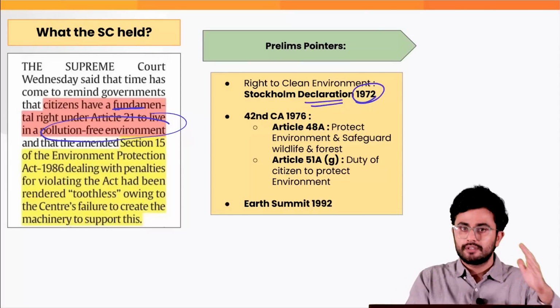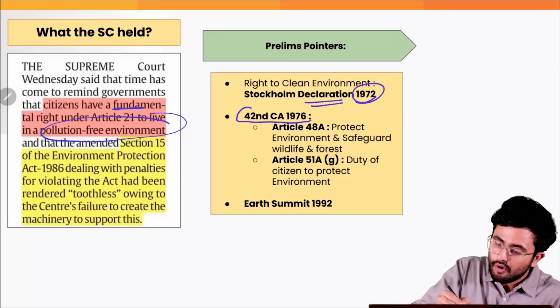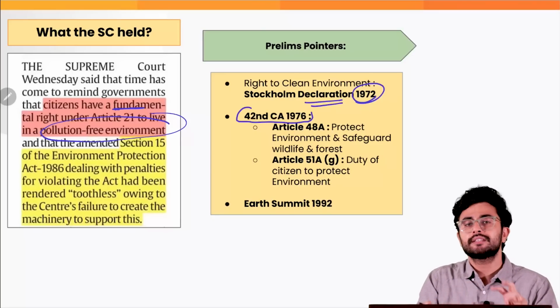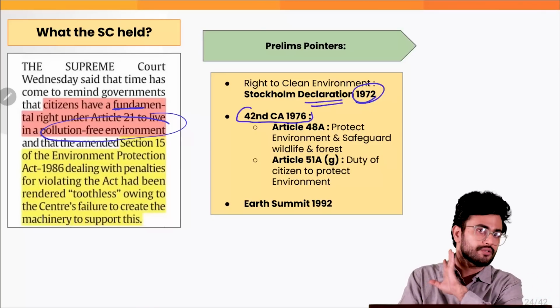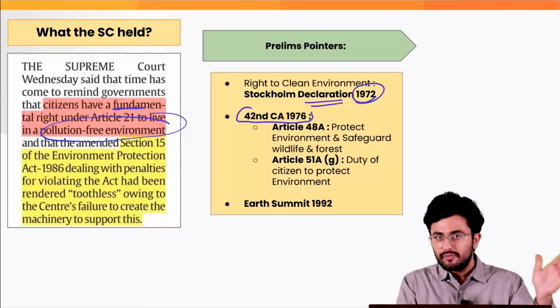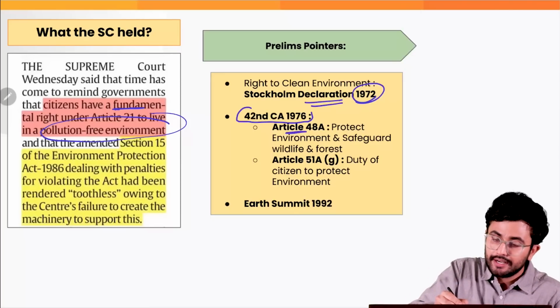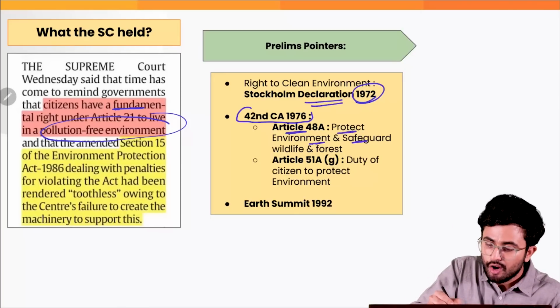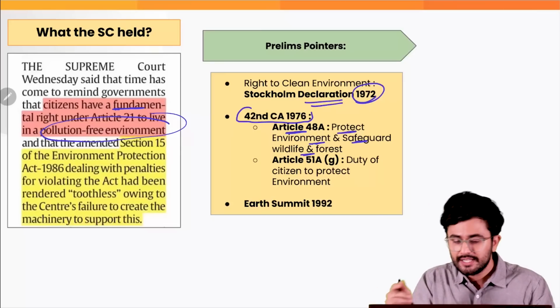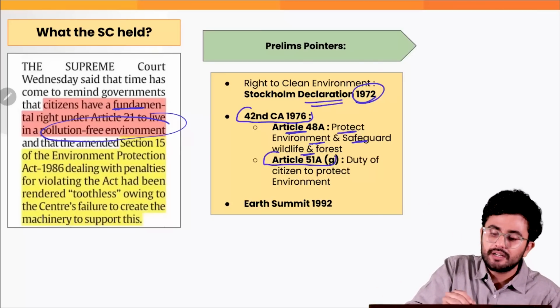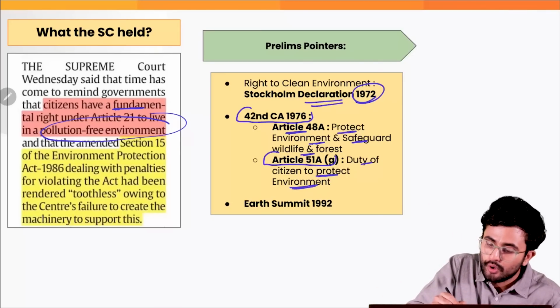Following the directive, the government at that time, under the 42nd Constitutional Amendment Act of 1976, included 2 provisions in our constitution. One was a directive principle for the government, that was Article 48A, to protect the environment and safeguard wildlife and forests. The second was a fundamental duty, the duty of the citizen to protect their environment.